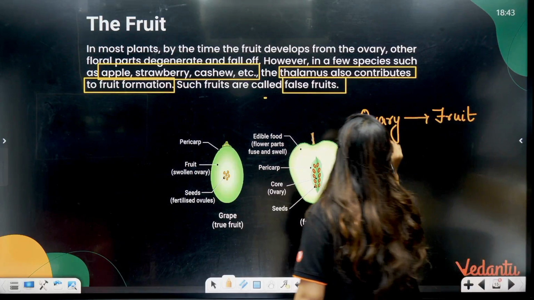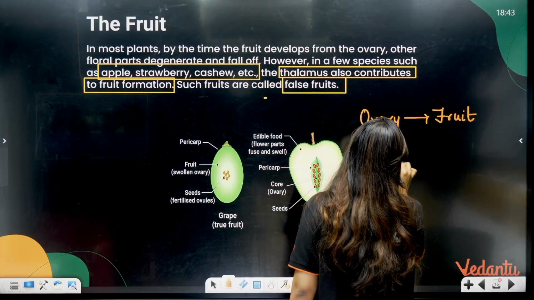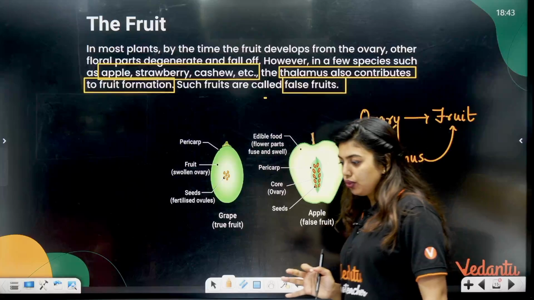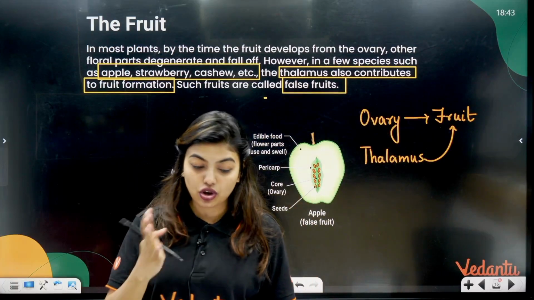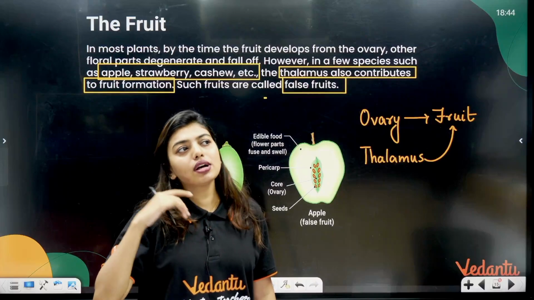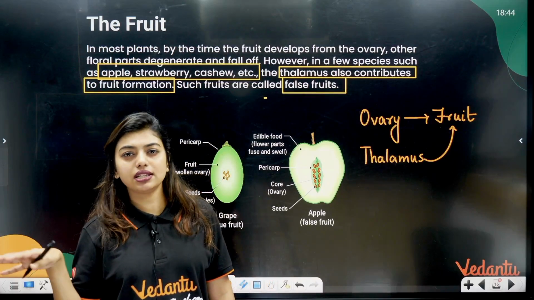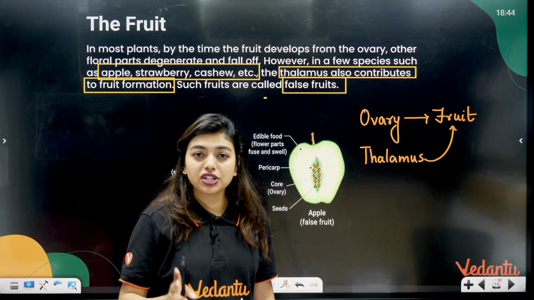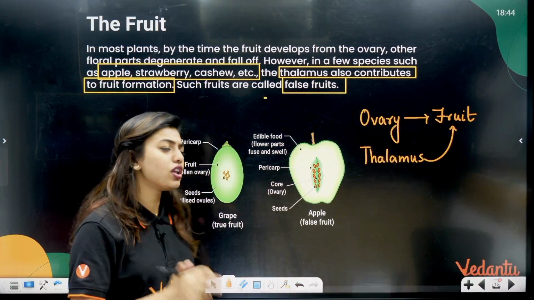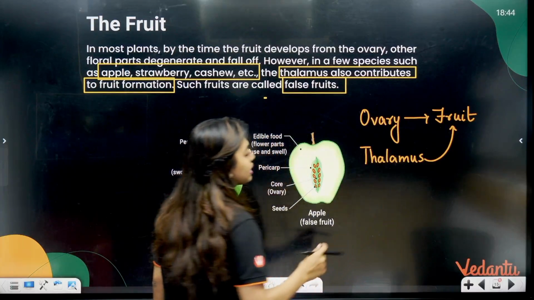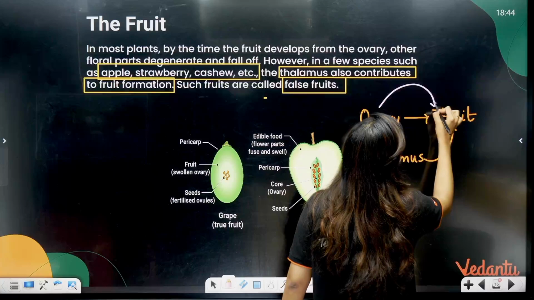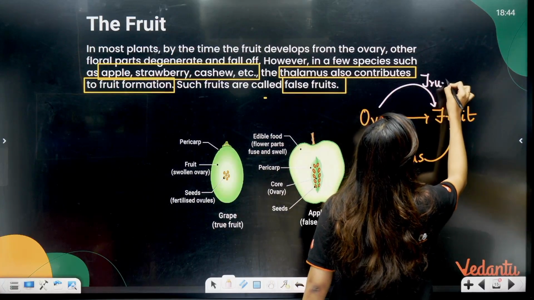But they are telling that other than the ovary, the thalamus is becoming the fruit. If I am telling you that you are a KCET aspirant, you want to crack KCET because you have registered for it, but you don't know anything about KCET, you don't know when registration is going to happen, you don't know when the exam is going to happen. Can I call you a true KCET aspirant? No, I will call you false, fake. Same thing here. If the ovary is going to form the fruit, I will call it a true fruit.